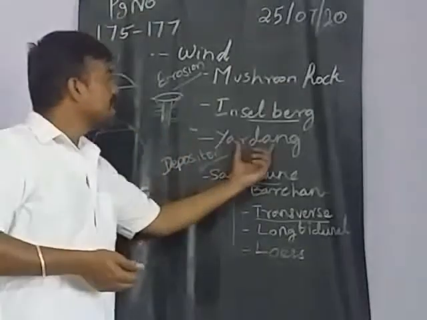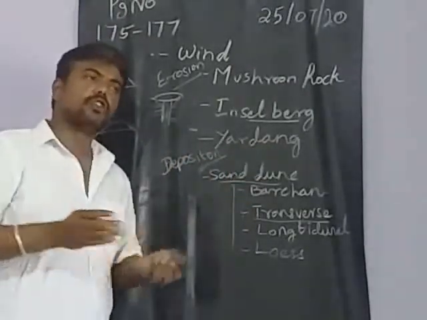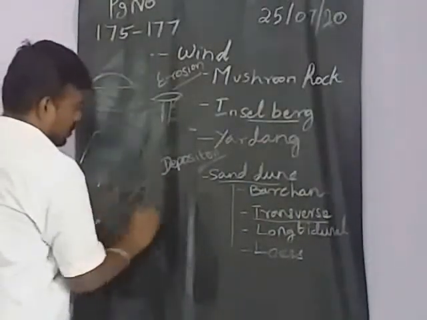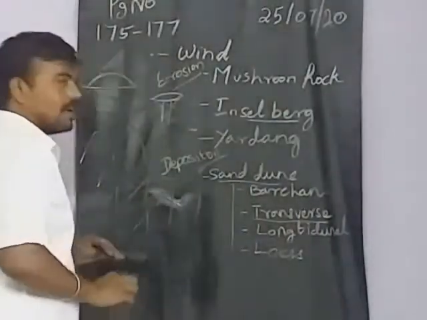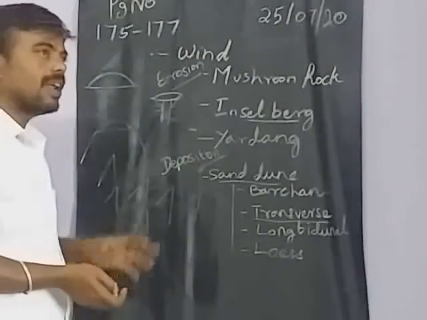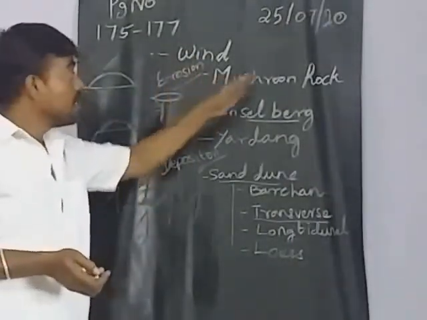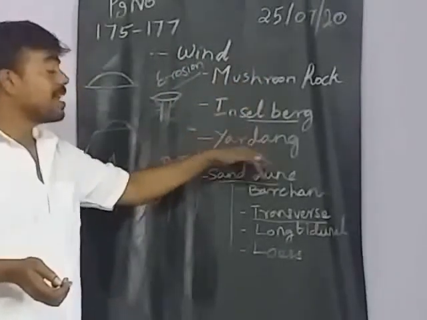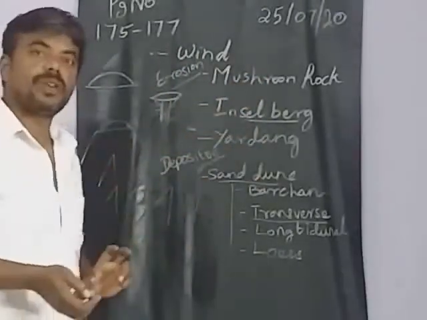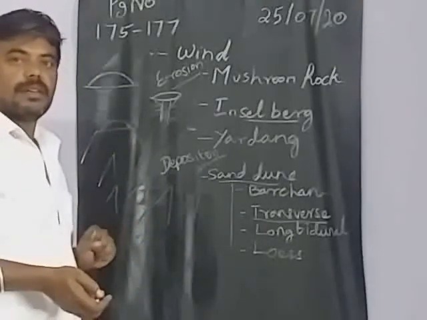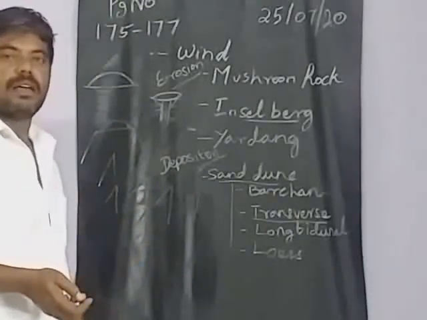Next one, yardang. In a yardang, there is a group of stones like this. These do not occur in all places, only in some places, mostly in very dry areas.